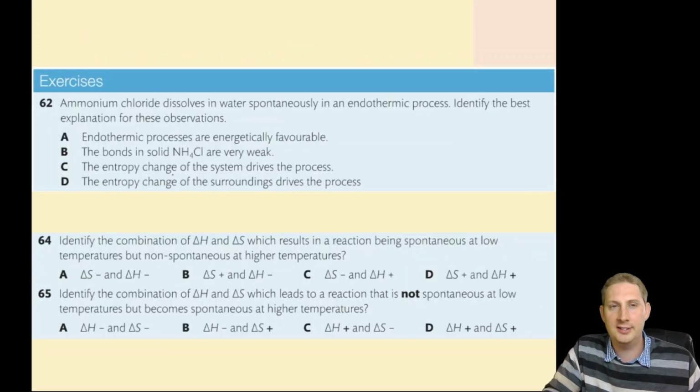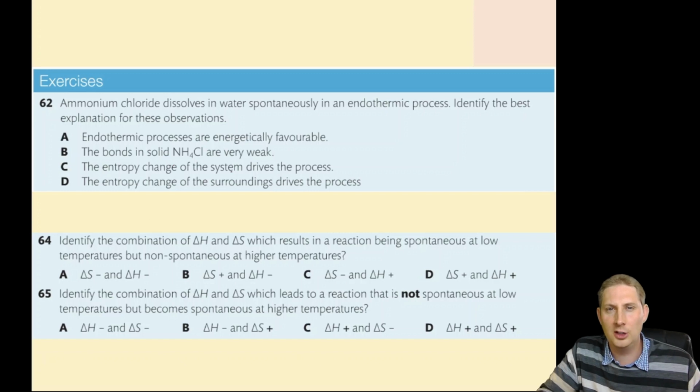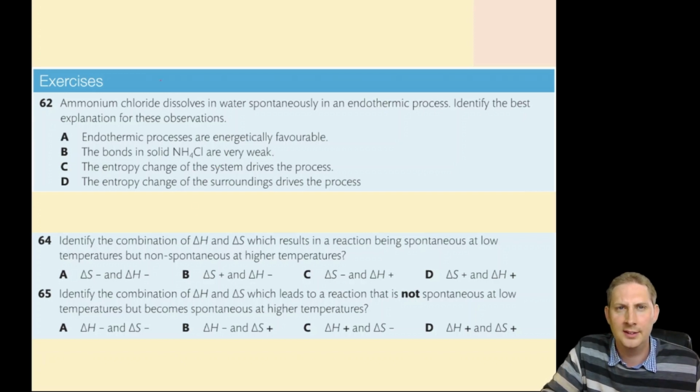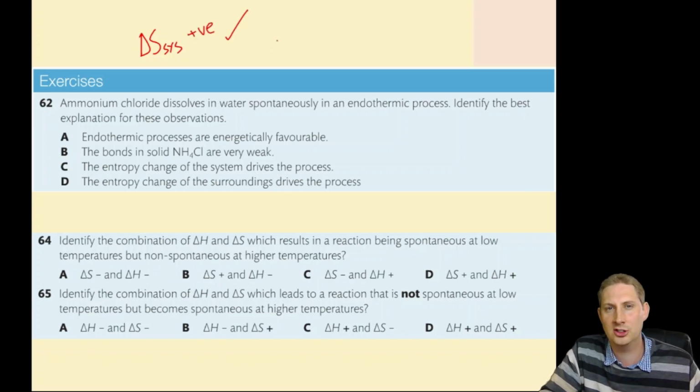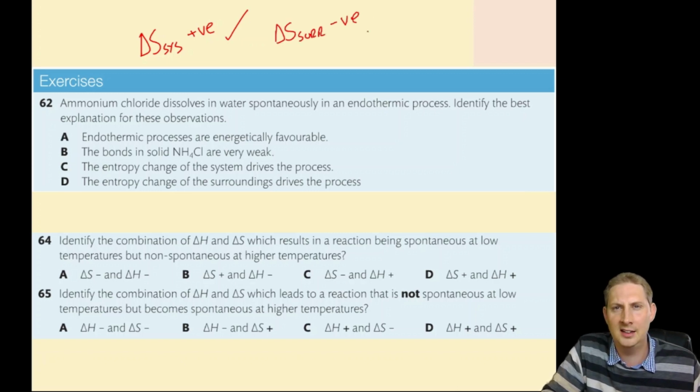So let's have a look at some questions. Ammonium chloride dissolves in water spontaneously in an endothermic reaction. Identify the best explanation from this. So, ammonium chloride, we know that the entropy change of the system is going to be positive, which is good for a reaction to occur, but it's endothermic. So the entropy change of the surroundings is going to be negative, which is bad for a spontaneous process.